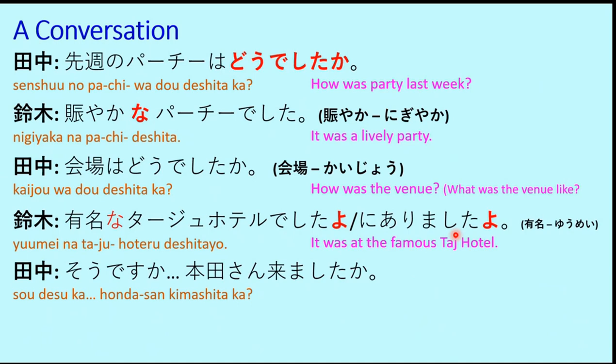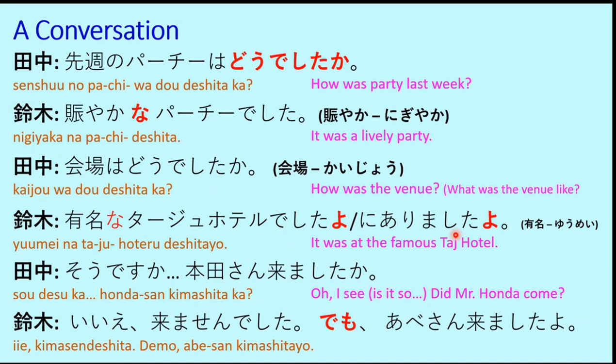Then we have, so desu ka? Honda-san kimashita ka? That means, oh, I see. Did Mr. Honda come? Iie, kimasen deshita. Demo, Abe-san kimashita yo. So this means, no, he didn't come. That is, Mr. Honda didn't come. Demo means but. So this is another application of mo along with the de particle. Both de and mo are used here, which means but.